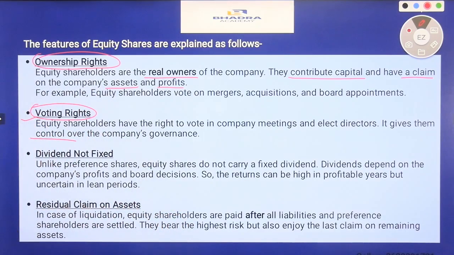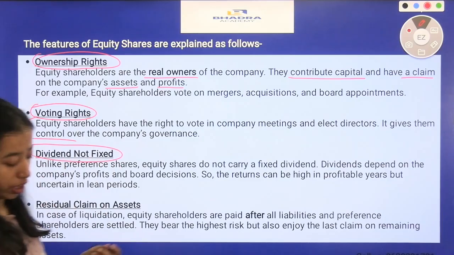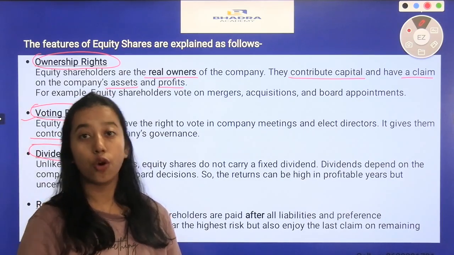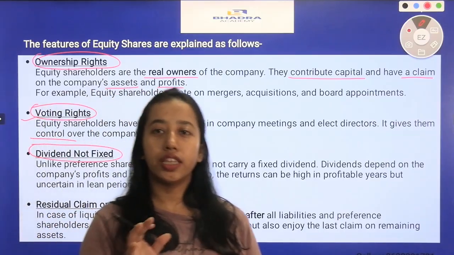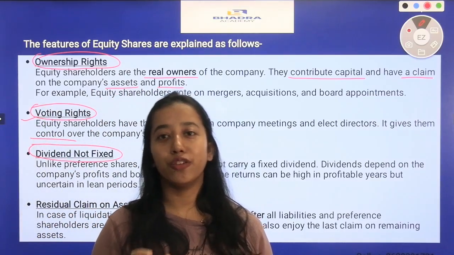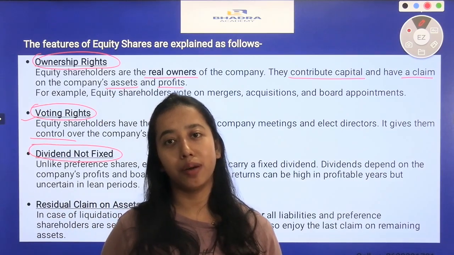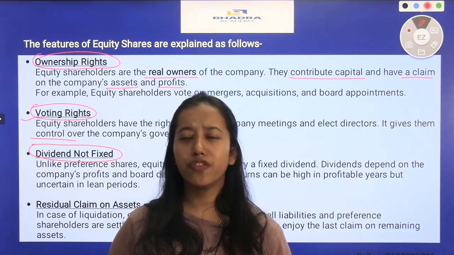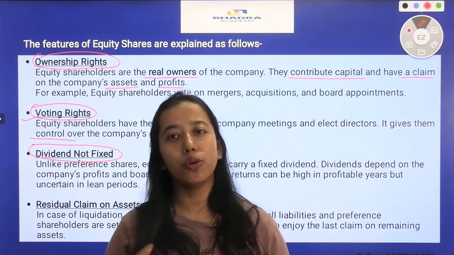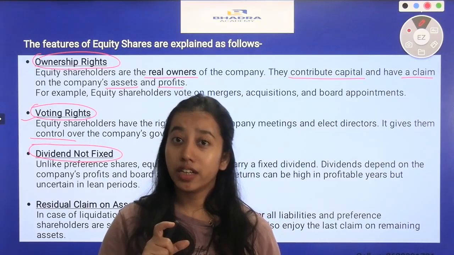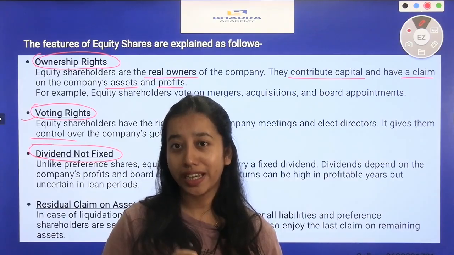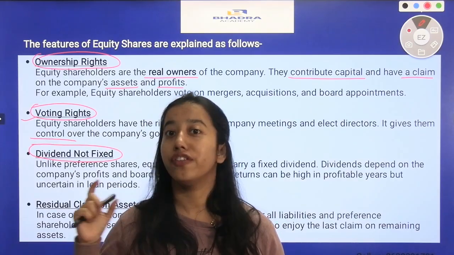The next feature of equity shares is that the dividend is not fixed. In case of equity shares, the dividend is not fixed. Why so? Because the dividend depends directly on the amount of profit earned by a company in a particular year. So if a company earns more profit in a particular year, the equity shareholders will get a larger part of that profit.